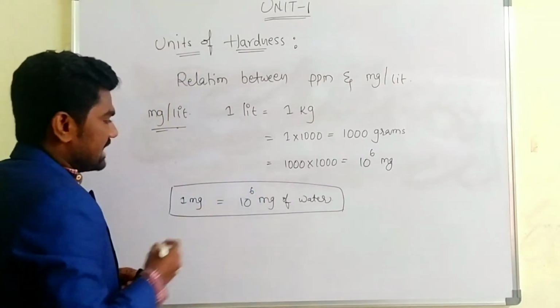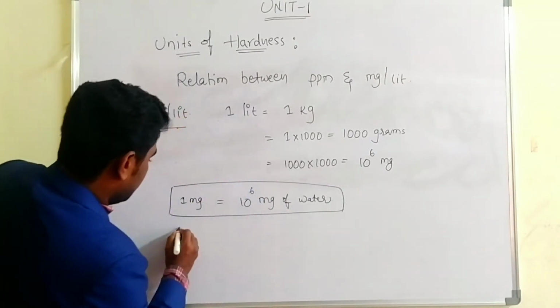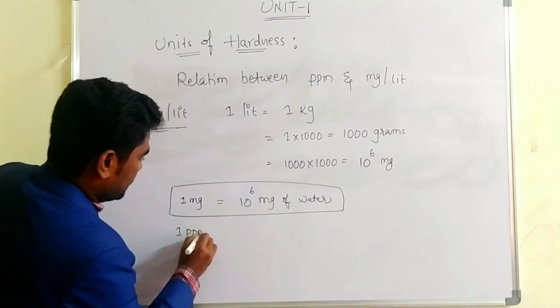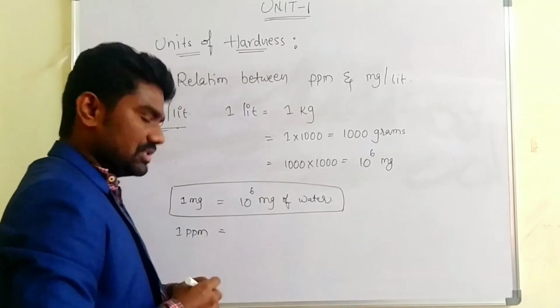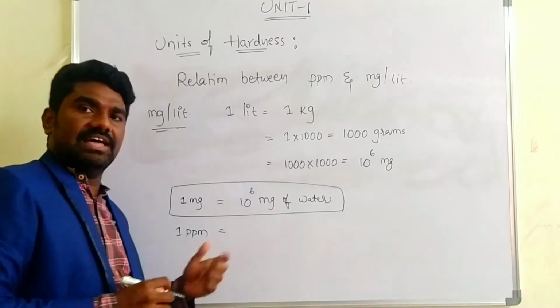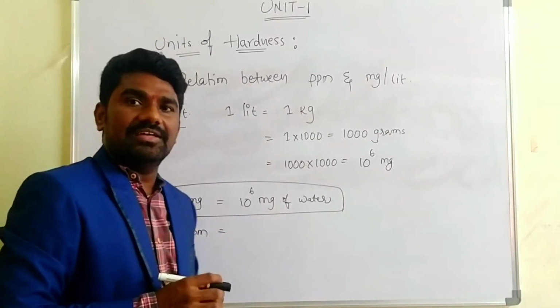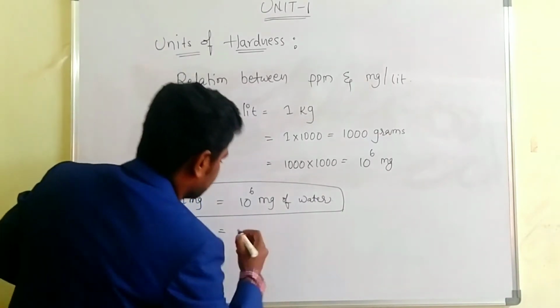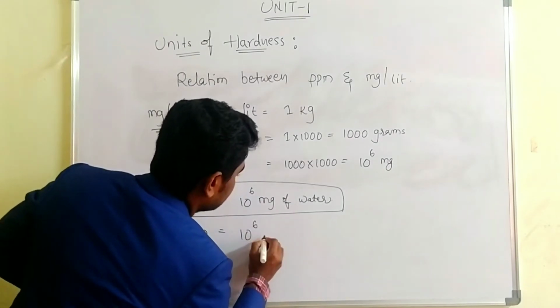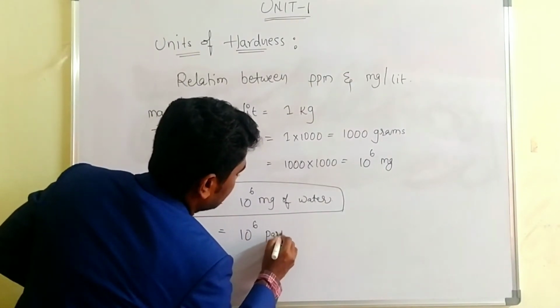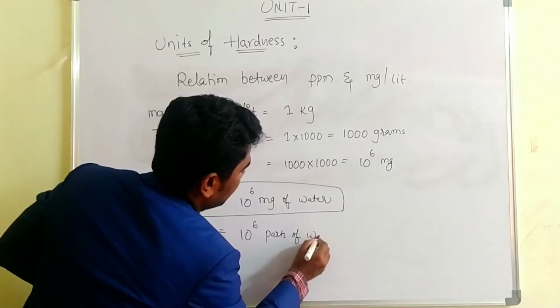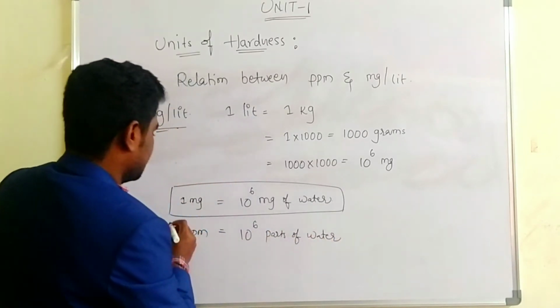In the same way, what is the ppm? 1 ppm is present in how many parts of the water? We already discussed, isn't it? 10 power 6 parts of water.